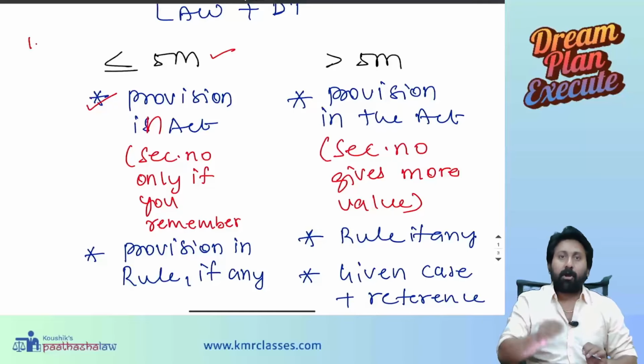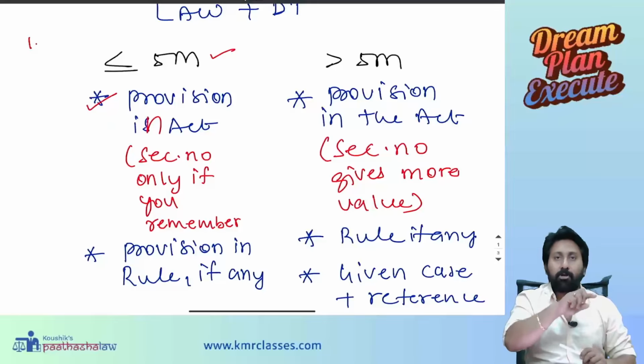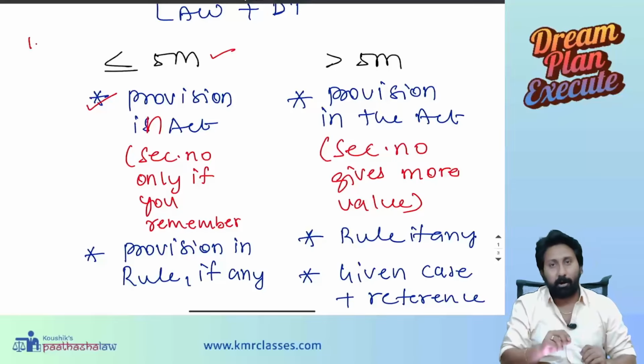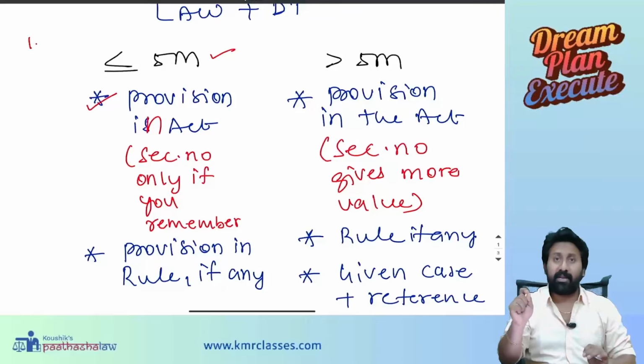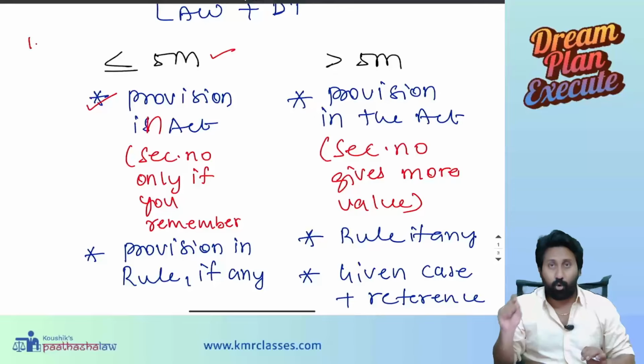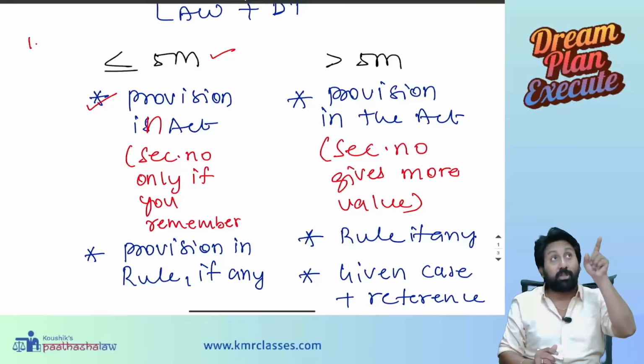Second one, a proxy will have these rights. A proxy can attend a meeting, a proxy can demand a poll, a proxy can vote by poll. However, a proxy cannot vote by show of hands, a proxy cannot speak at the meeting, and a proxy will not be counted for quorum. Like that, point-wise you need to present your answer depending on the question they ask.